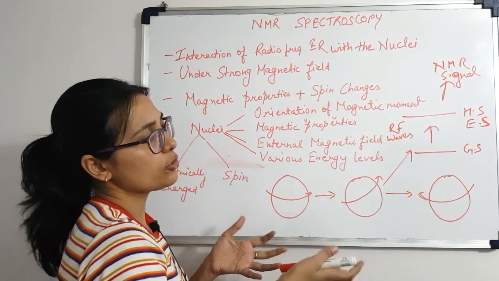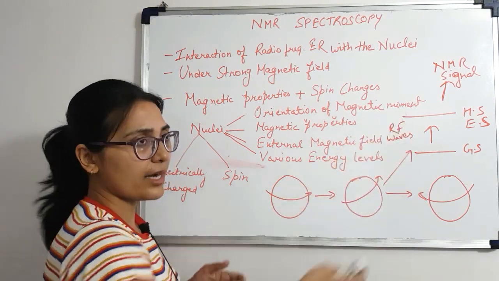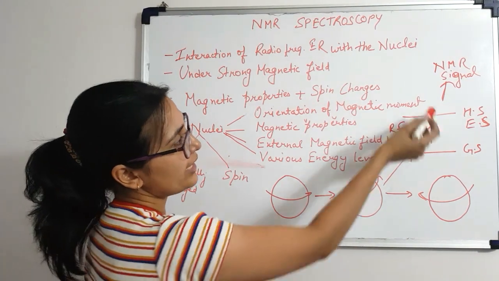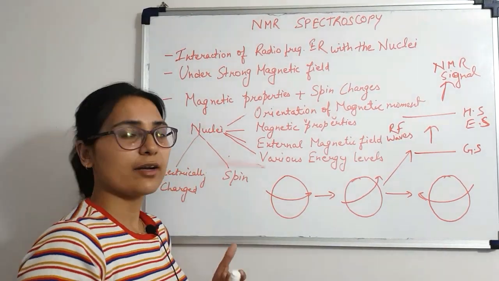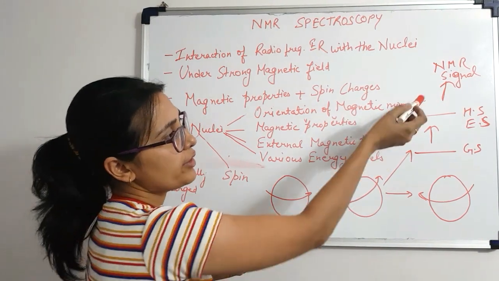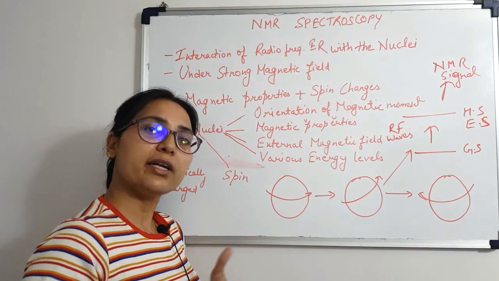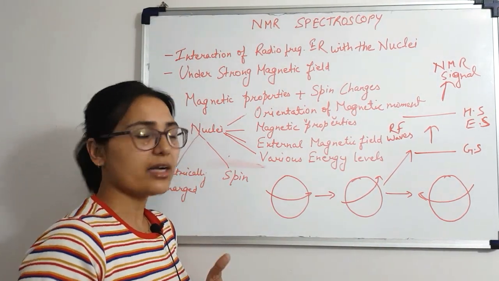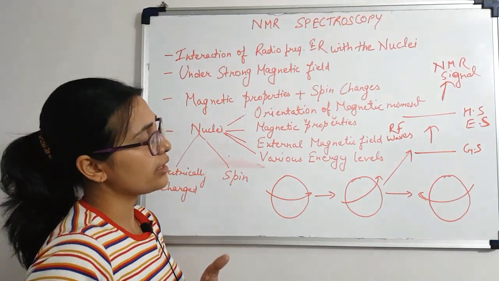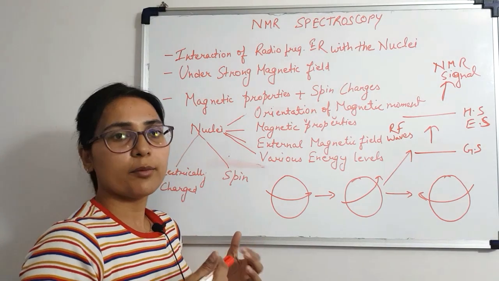And when this particular nucleus moves from the ground state to the higher state with an energy gap, it is going to produce an NMR signal, and this NMR signal can be recorded with highly efficient radio instruments. So this NMR signal can be recorded and interpreted into an NMR spectrum.